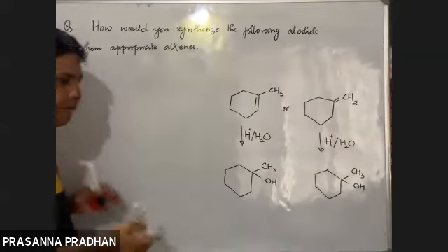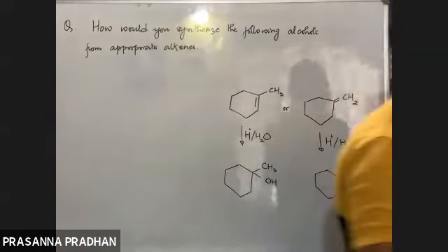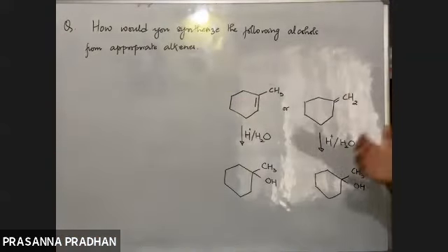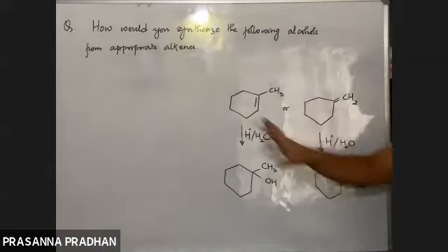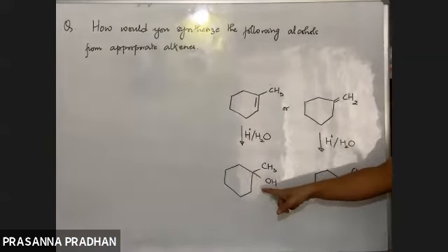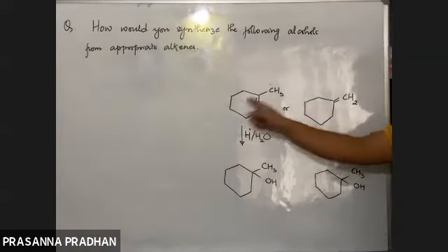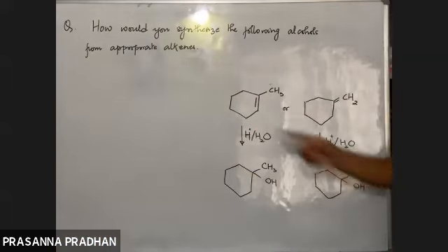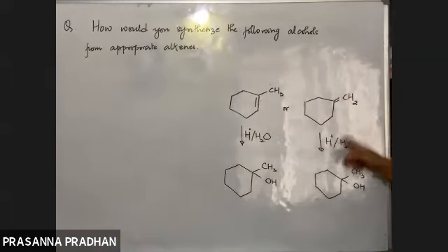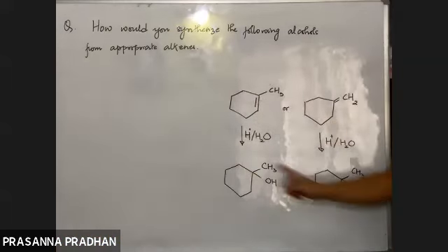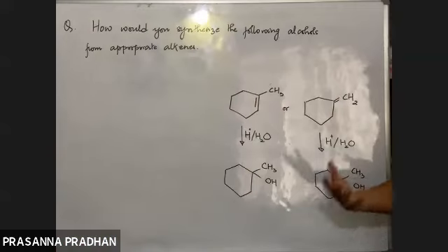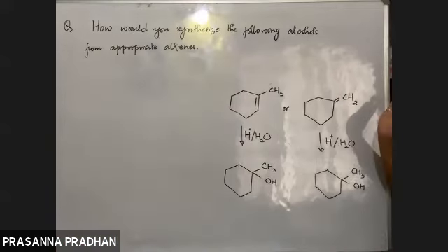So what is the technique? First we'll predict the alkene. The starting alcohol, we dehydrate it to get the two possible alkenes. We predicted the two possible alkenes, then we added water across the two alkenes. In both cases we get the same product. So which is the right answer? Either this or this. Fine.